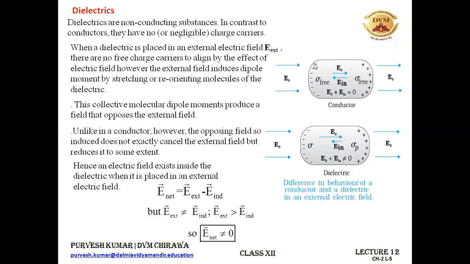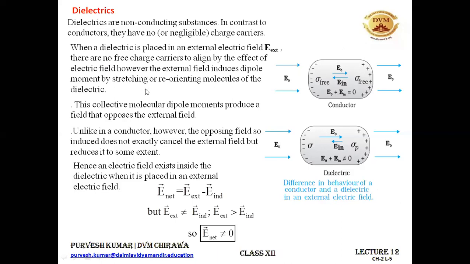But earlier, in the case of a conductor, the net electric field inside the conductor came out to be 0. But in the case of dielectrics, there exists some electric field inside them, because there were no free charge carriers capable of creating the induced electric field to cancel the external electric field. All right. So this is something about the dielectrics, and we will be learning how this induced electric field occurs because of the stretching and reorienting of the molecules of the dielectric.